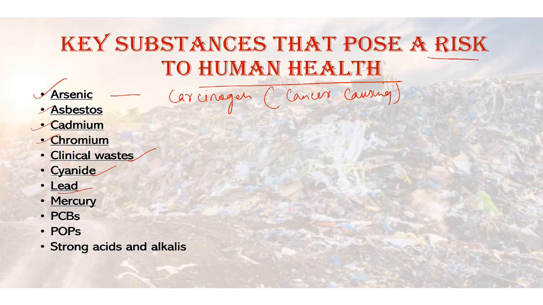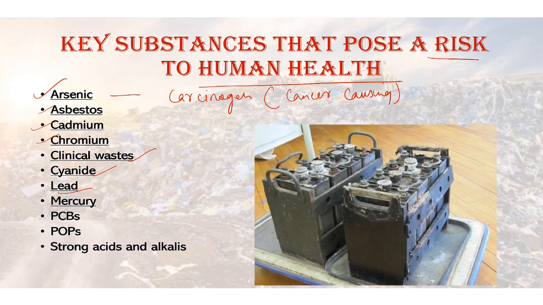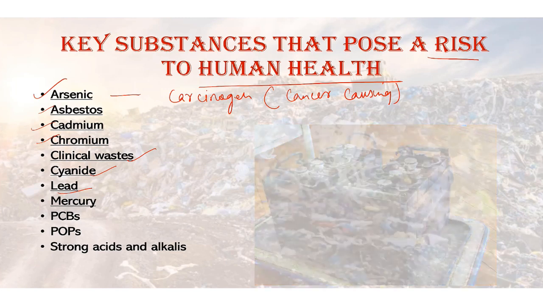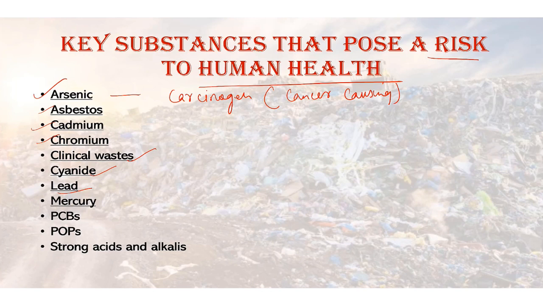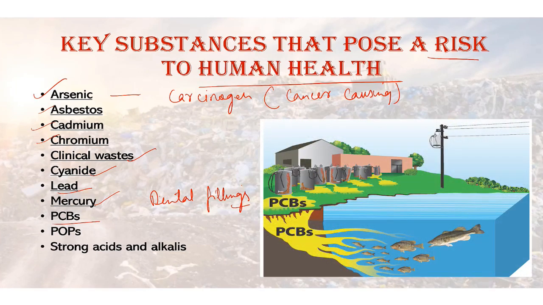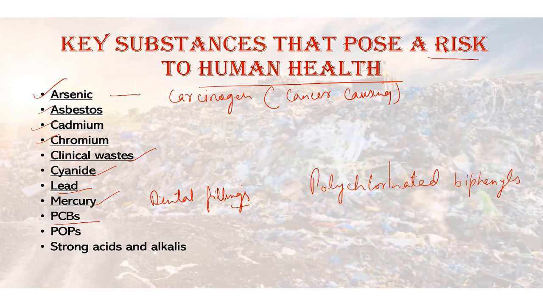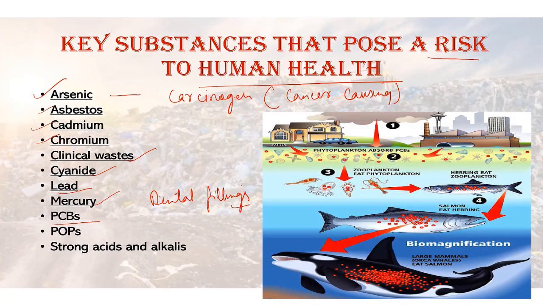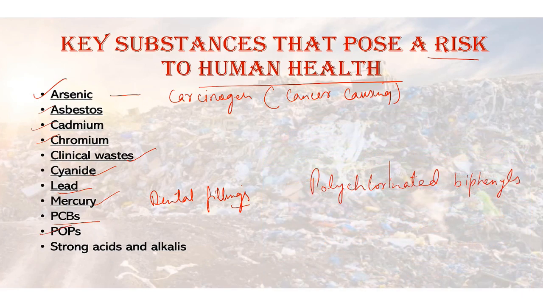Then your lead. It is found in batteries, paints and ammunition. When ingested or inhaled, it can cause harm to nervous and reproductive systems and kidneys. Then your mercury. It is used for dental fillings and batteries. It is also used in the production of chlorine gas. Exposure can lead to birth defects and kidney and brain damage. Then your PCBs. PCBs means polychlorinated biphenyl. These are used in many manufacturing processes by the utility industry and in paints and sealants. Then your POPs, persistent organic pollutants.